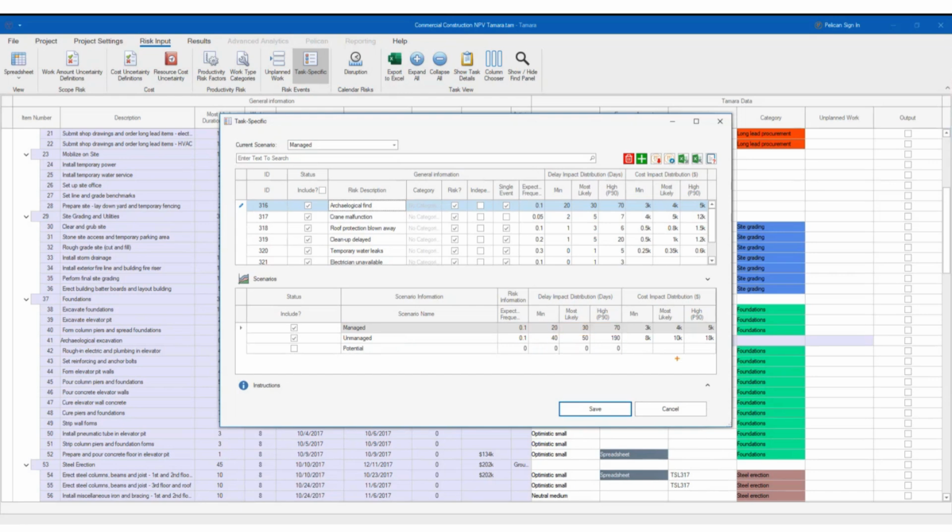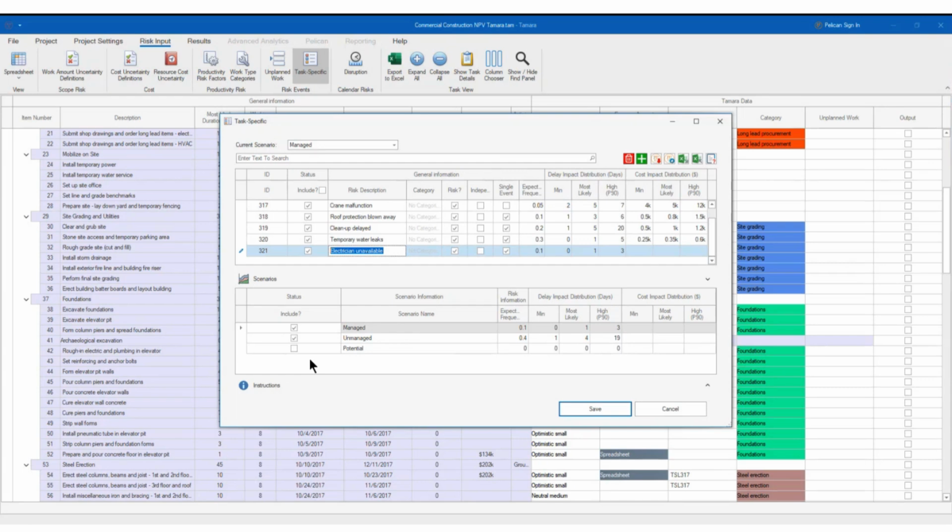Same thing with the cost. This will go to 18K, and this will go to 5K. If you go to another one like this, you see this changes because now we're talking about the cleanup delay, or electrician unavailable. So for each one of the scenarios, now you have one set of impacts, both in time and cost. So you have managed and unmanaged, and potentially, if you want to have more, you will have more. And here you select which one you want to see, which is the managed one.